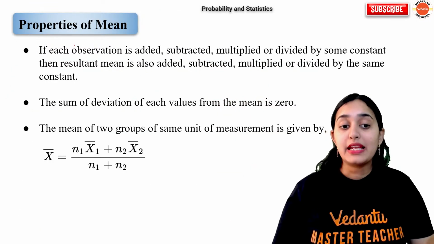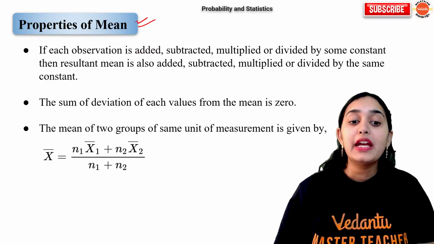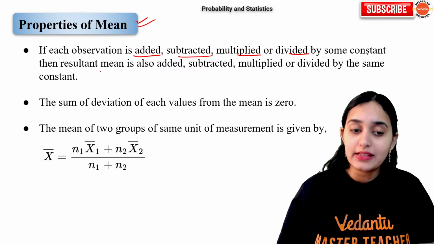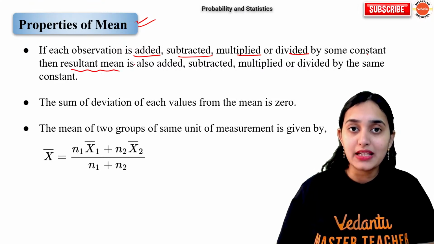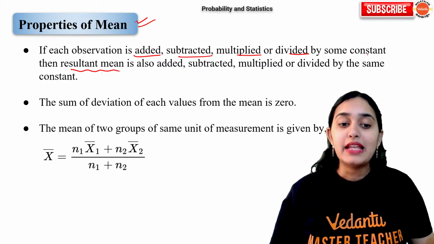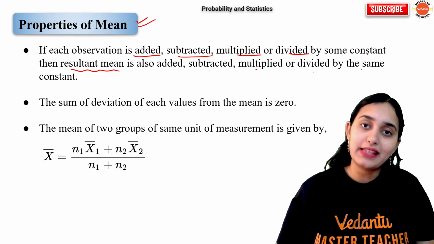Okay. Next, there are some important properties of mean. What are they? Number one, if you add, subtract, multiply or divide some constant to each number, then the resultant mean is also added, subtracted, multiplied or divided by the same constant.